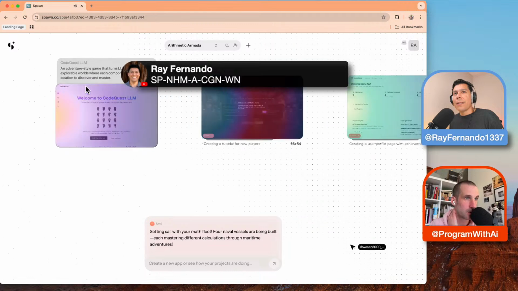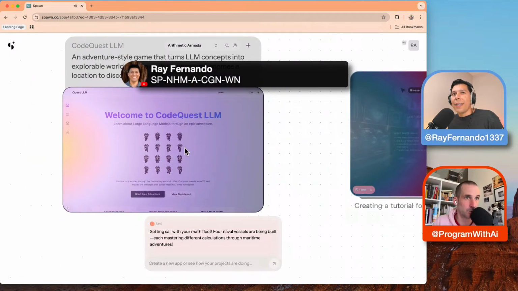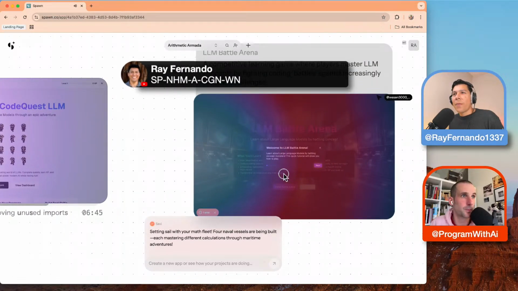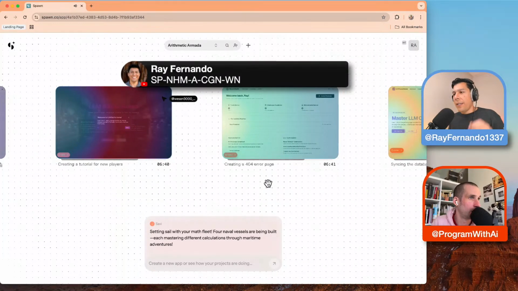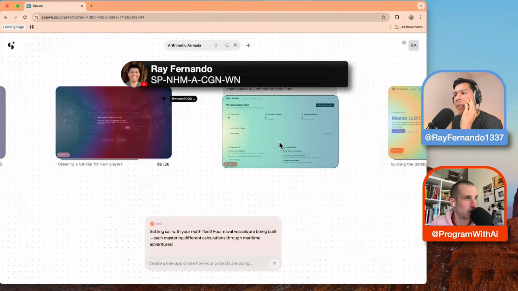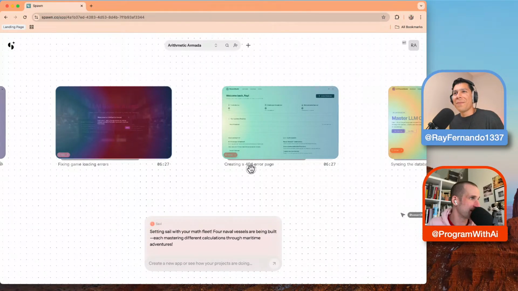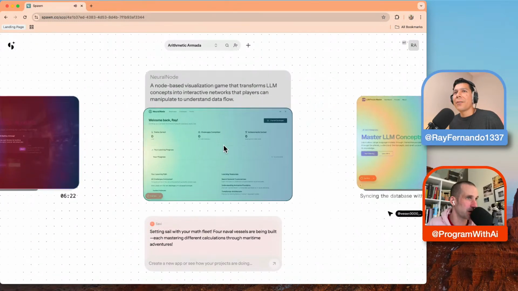But look at what it's got so far. I think this is really interesting. Welcome to CodeQuest, this landing page with this thing on the side. I think it's really interesting what they've been able to do as far as a concept to generate apps. And it generates not one app, but four, which is kind of wild if you think about it. What I find interesting is, oh, look, there's a React error over there. So I guess we're seeing a live view of the browser as it's building the app. That's pretty cool.